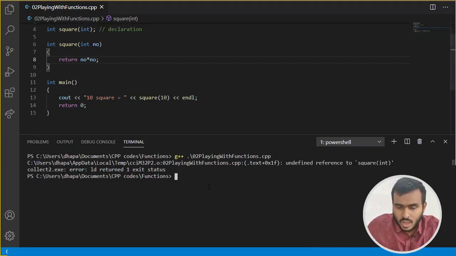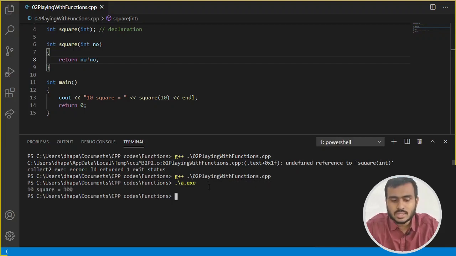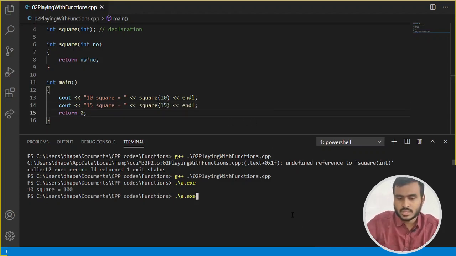Cool. So now if I compile the code, you can see that the error has vanished. The compiler is now not giving any error. And now if we run this code, we get the output 10 square is equal to 100. Let's quickly run the same function for another input. So let me write 15 square is equal to square of 15. Let's quickly see what we get as the output.